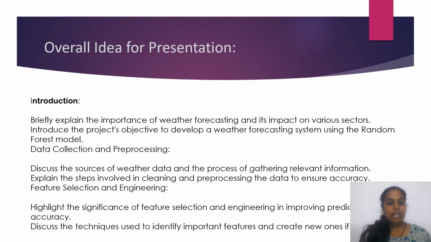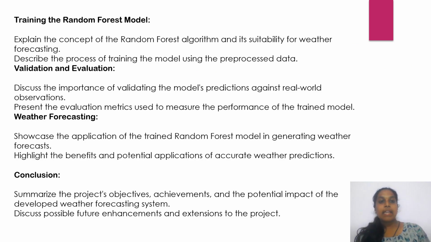Next, feature selection and engineering. Highlight the significance of feature selection and engineering in improving prediction accuracy. Discuss the techniques used to identify important features and create new ones. Next one is training the random forest model. The concept of why the random forest algorithm is suitable for weather forecasting, and the process of training the model using the processed data. Next, weather forecasting. The applications of the trained random forest model in generating weather forecasts. Highlight the benefits and potential applications of accurate weather predictions.